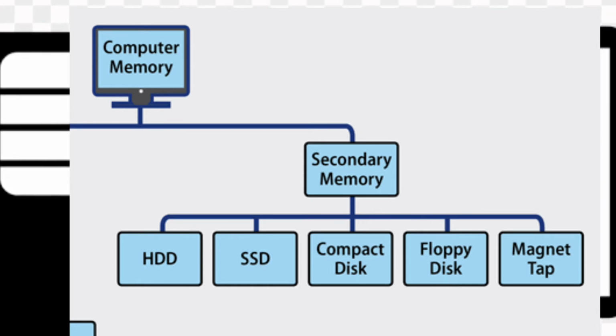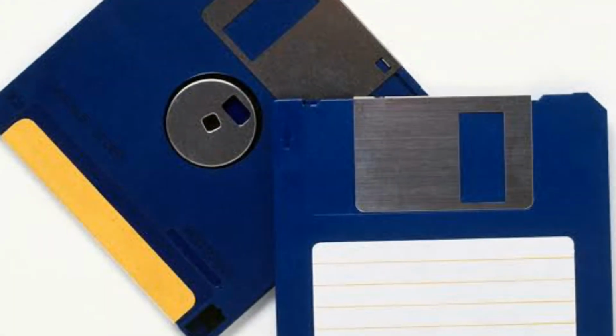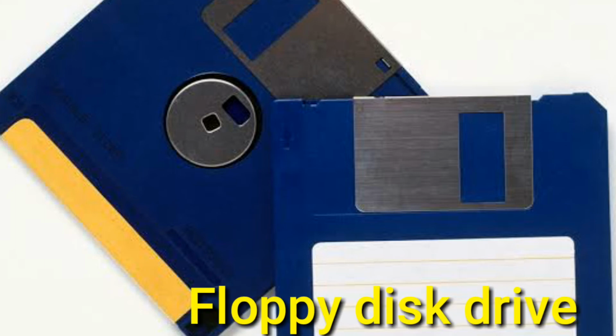Now we will talk about floppy disk. You must have heard about floppy disk. A floppy disk is a removable, reusable magnetic storage medium. Floppy disks are also called diskettes and were introduced by IBM in 1971. Floppy disks are read and written by a floppy disk drive, also called FDD in abbreviated form. And next, hard disk.